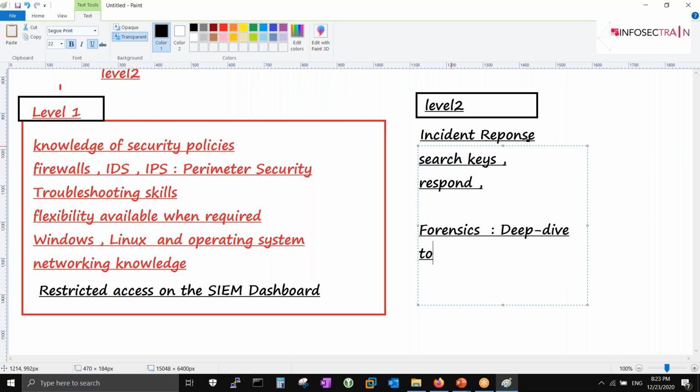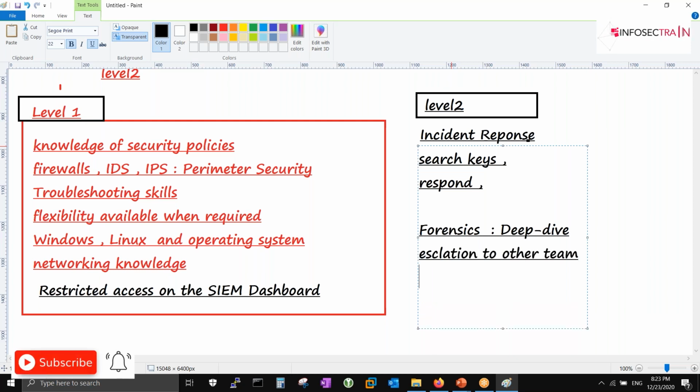you will again escalate from here to the forensics team, right? So escalation to another team is possible over here, because you cannot do reverse engineering stuff over here. You need to anyhow escalate this to the next level, right? So if let's suppose there is a RAM case, or a memory case, or if you need to go deep dive in a system, you need the help of other teams over here. Cool. So this is over here, correct?